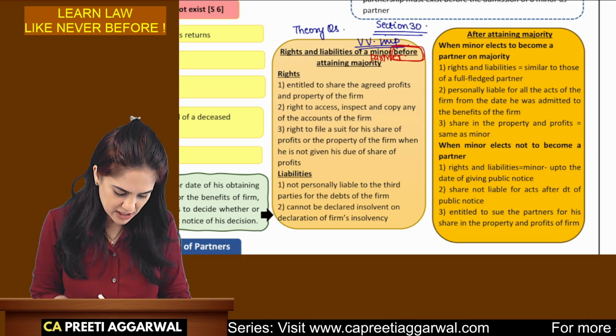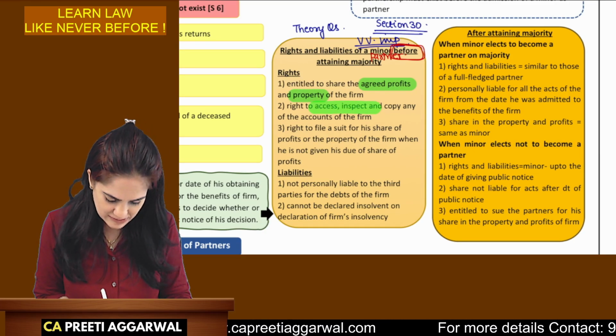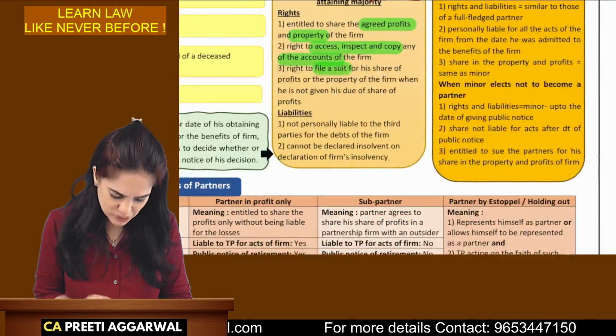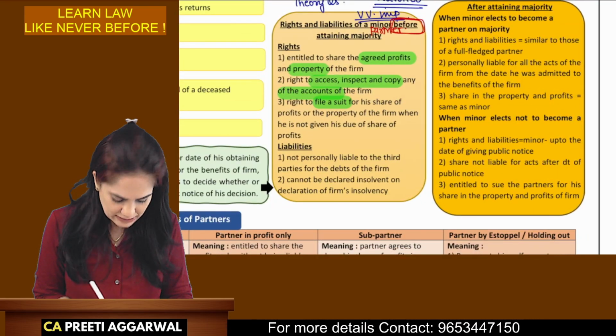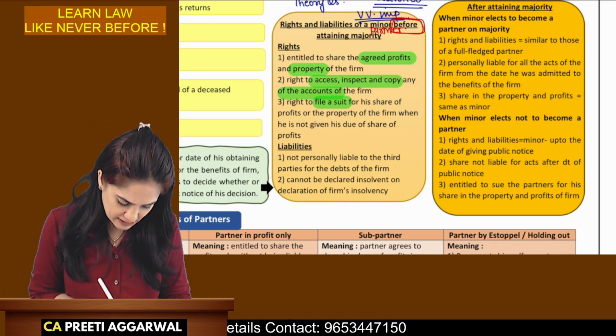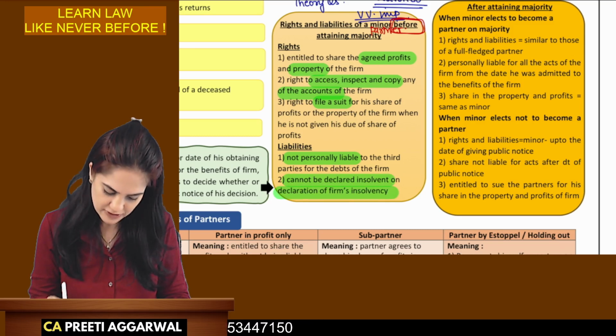So yes, he is entitled to the agreed profits and property. He has a right to access, inspect, take copies of the books of accounts. He has also a right to file a suit, but only when he is not given a share. This right can, however, be exercised only when he decides to leave the firm. He is personally not liable to the third party. He cannot be declared insolvent on the firm's insolvency.